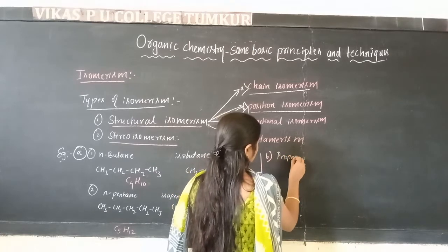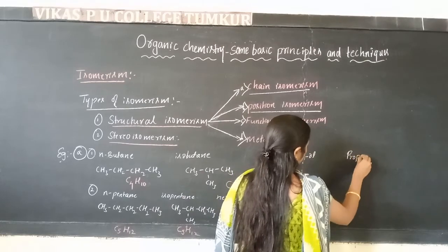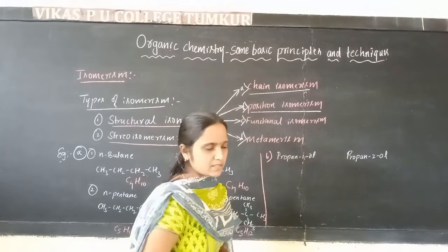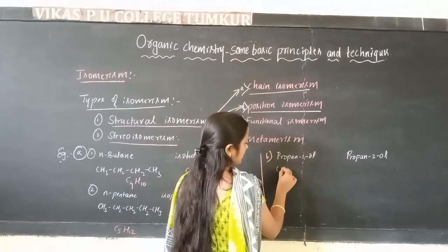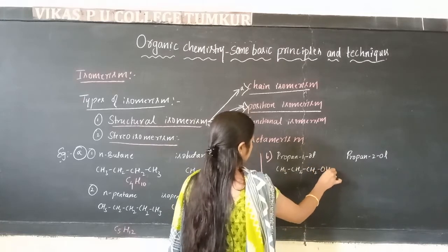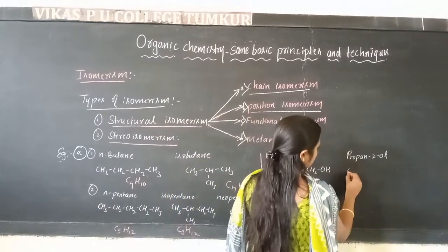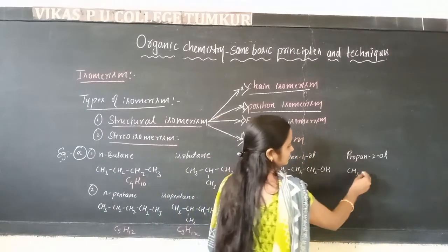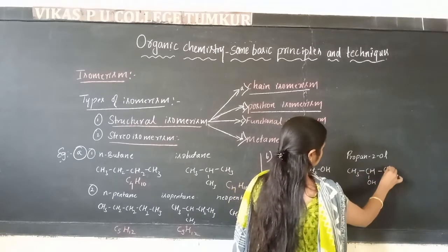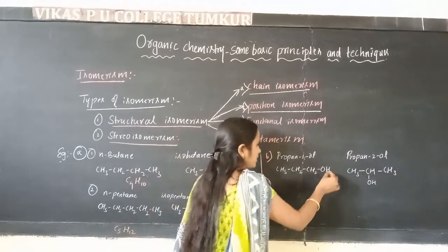Propane-1-ol, that is propane-2-ol. I'll write the structure of this. Propane-1-ol can be written as CH3 CH2 CH2 OH. This is about the propane-1-ol. Propane-2-ol can be written as CH3 CH OH CH3. ಇಲ್ಲಿ ನೋಡಿ position of the functional group here.